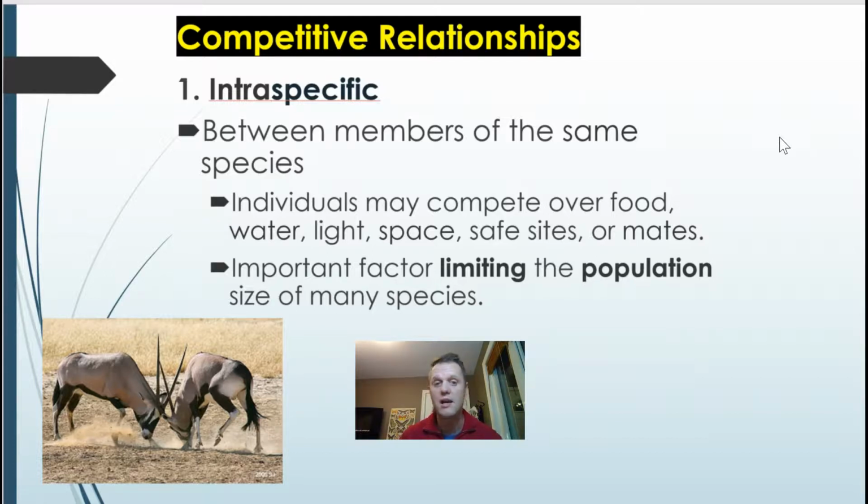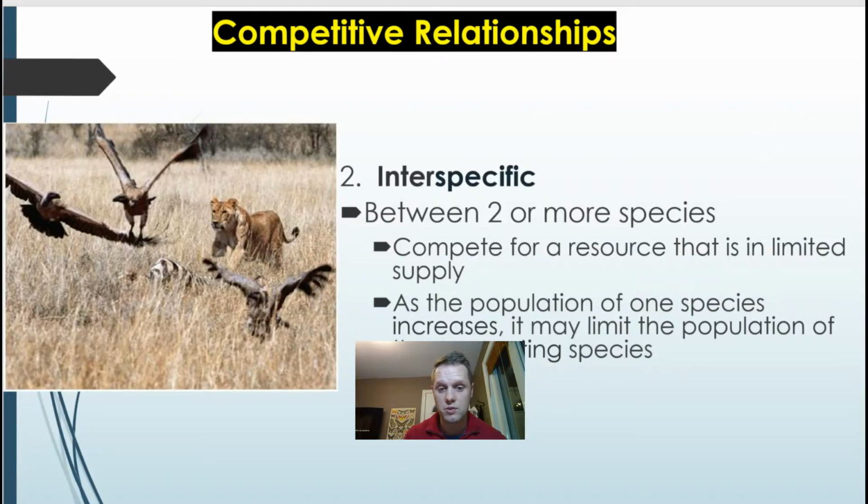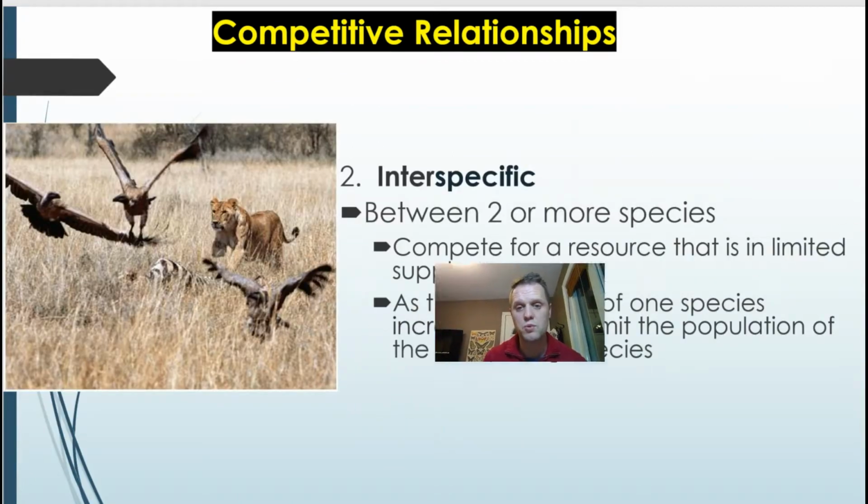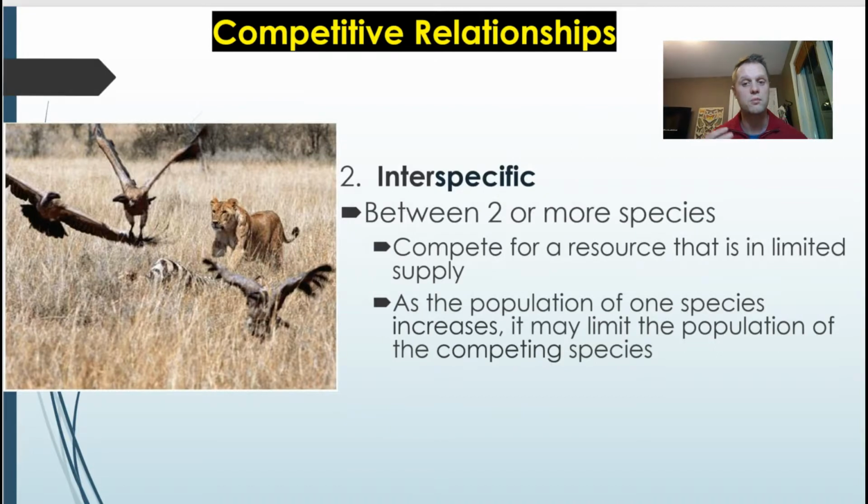When there are too many, there's too much intraspecific competition. You can also have interspecific competition, which is between two or more species. You can compete for the same food source that's in limited supply, for example, or as the population of one species increases, it may limit the population of the competing species. This happens frequently as well.